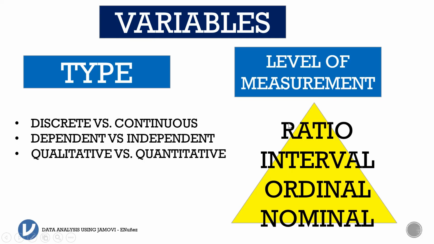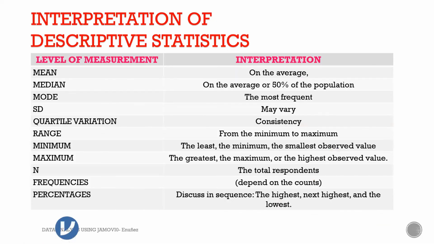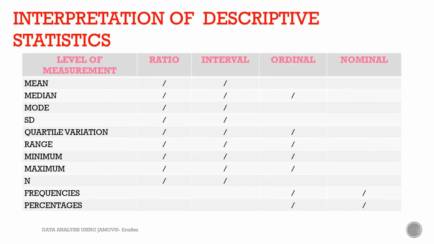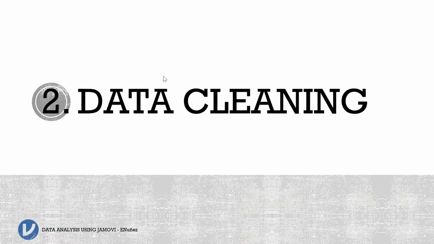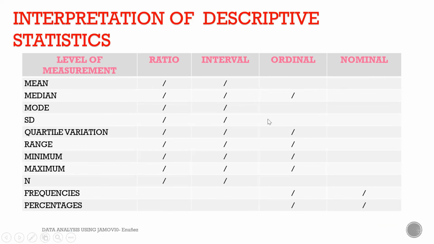Now, in analyzing that, you will be using descriptive statistics like this, but I will discuss this in the next video. And this is the interpretation of descriptive statistics when we use ratio, interval, ordinal, and nominal.